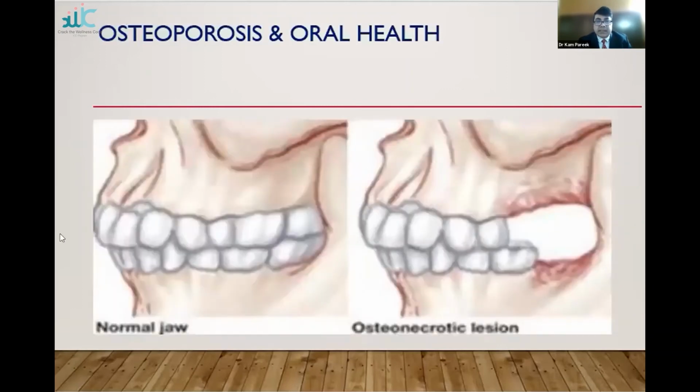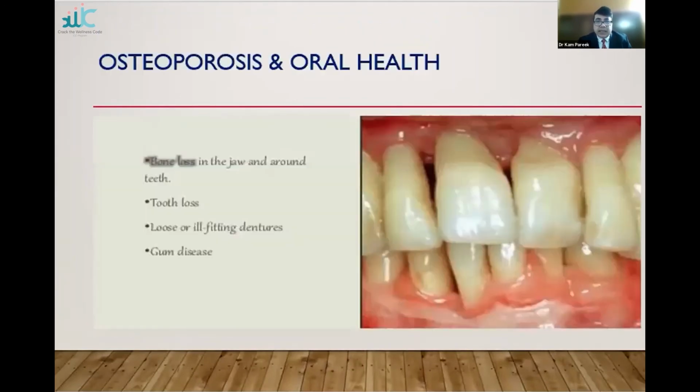So here's the thing: we can see on the left side, that's the normal jaw. And on the right side, we see an osteonecrotic lesion. We can see the thinning of the bone there. Again, osteoporosis and oral health: bone loss in the jaw and around the teeth. We can see here bone loss in this area, tooth loss, loose or ill-fitting dentures, gum disease.